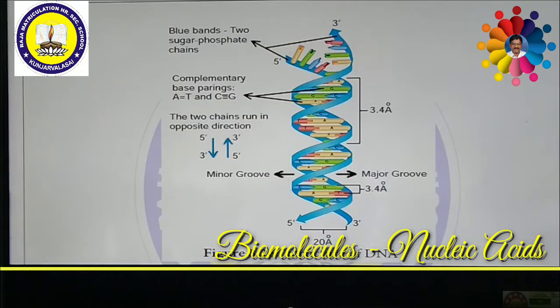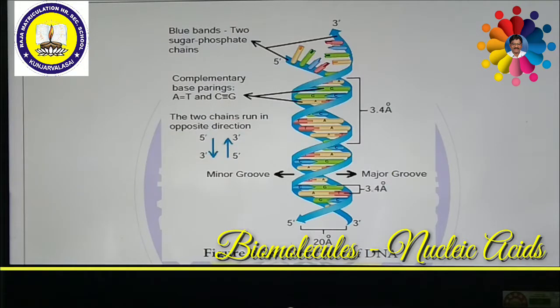This double helix model of DNA follows Chargaff's rule. What is Chargaff's rule? Adenine is always joined with thymine with a double hydrogen bond, and guanine is always linked with cytosine by a triple hydrogen bond. This is one rule. The second rule: the sum of adenine plus guanine is equal to the sum of thymine plus cytosine. Similarly, the ratio of adenine to thymine is equal to guanine to cytosine, which is equal to 1. These three rules are called Chargaff's rules.